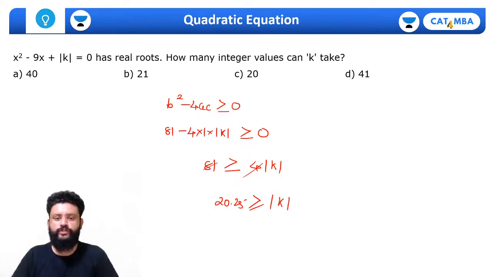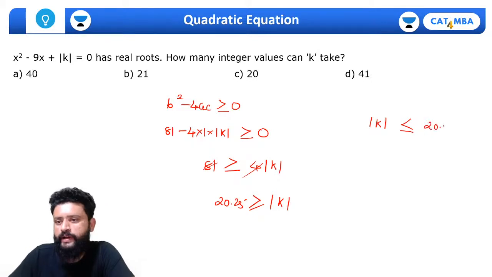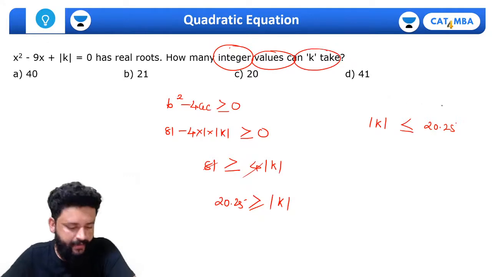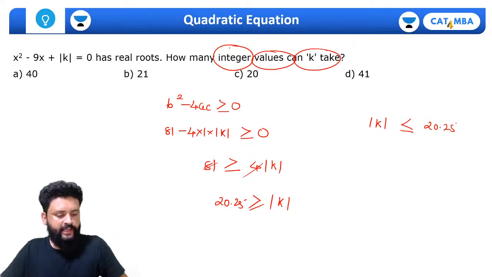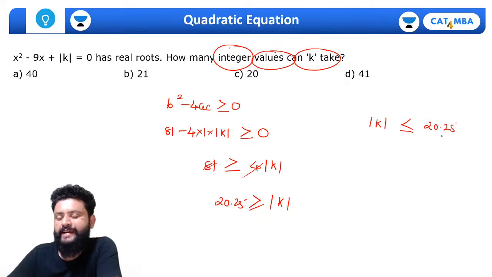So what are the values that k takes such that mod of k must be less than or equal to 20.25, and we want the integer values. So definitely 20.25 will not come. What integer values can k take? Not yet, no one has an answer. How is it possible, guys? What happened, Mega? Tell me, the value of mod k is less than 20.25, when can that happen?